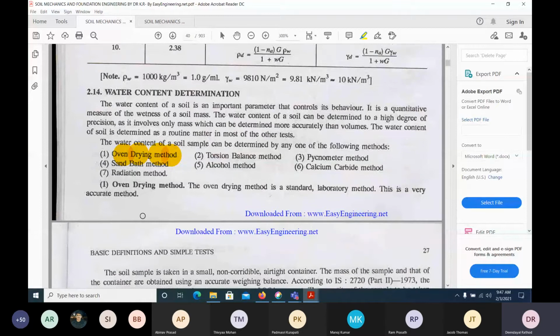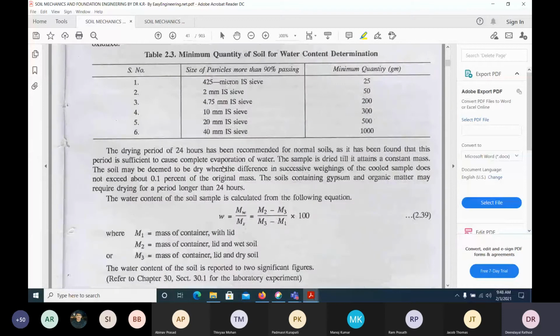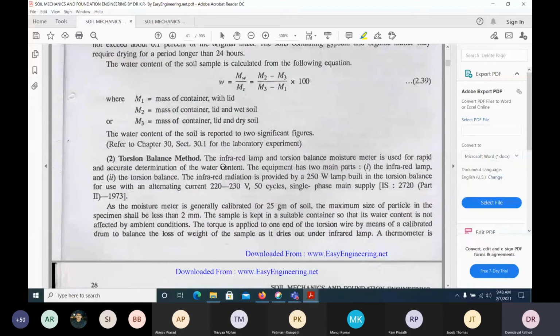So how do you find the weight of water? Just put it in the oven. First measure the weight of the soil in a partially saturated condition, put it in the oven, then remove it after 24 hours. Again weigh it and take the difference. It will give the weight of water divided by the weight of solids. The weight of solids is nothing but the dry soil, without any water, and that will give the water content. Understand?